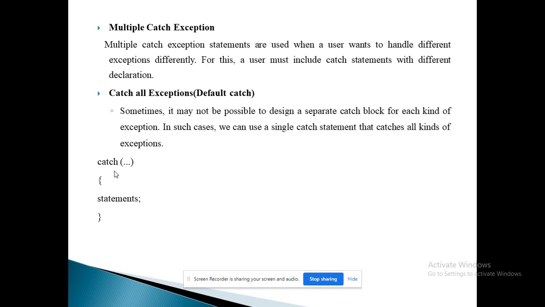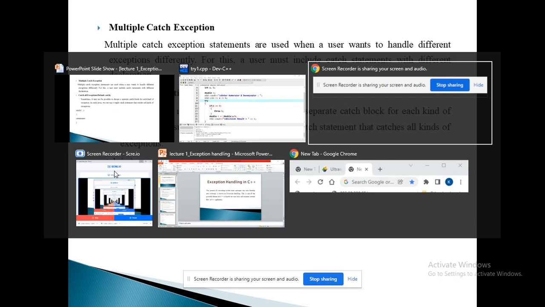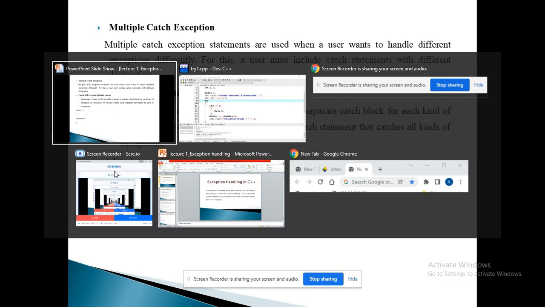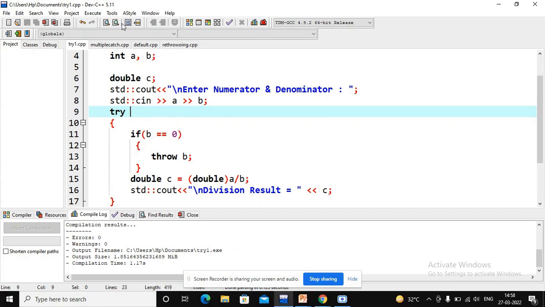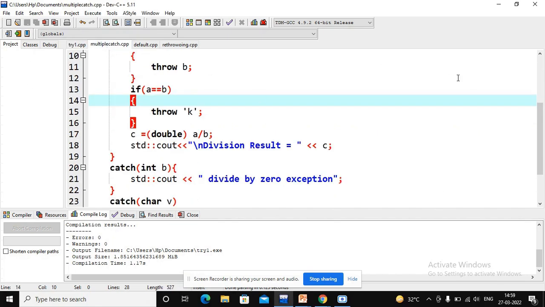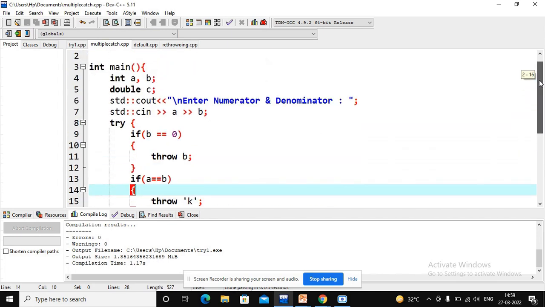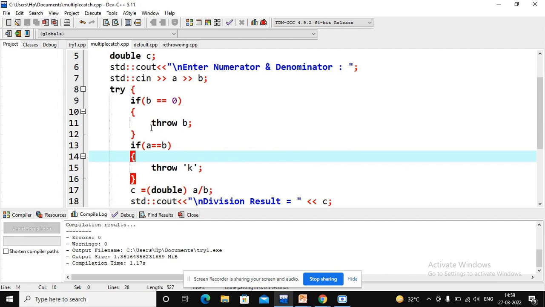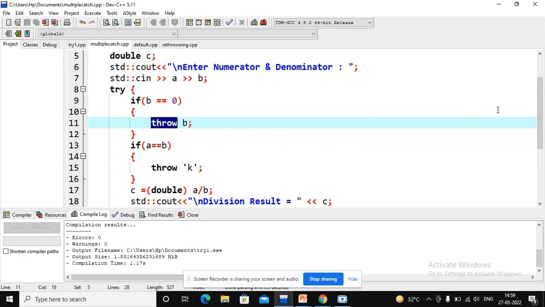Now we are looking at this with the help of programming. In multiple catch, exceptions are thrown multiple times. In this example, again integer a, integer b, we get the values for a and b. If b is equal to 0, then we throw b, which is an integer type of exception.